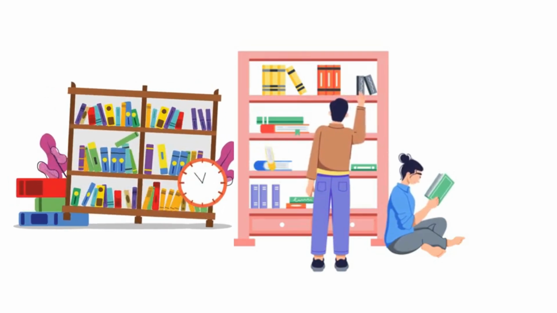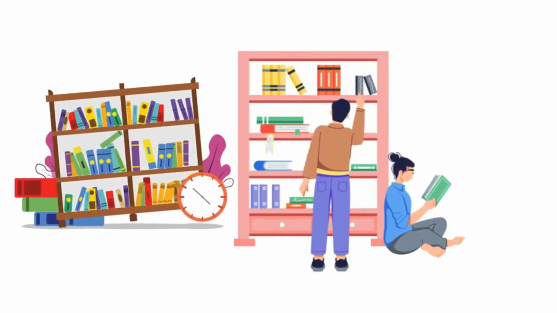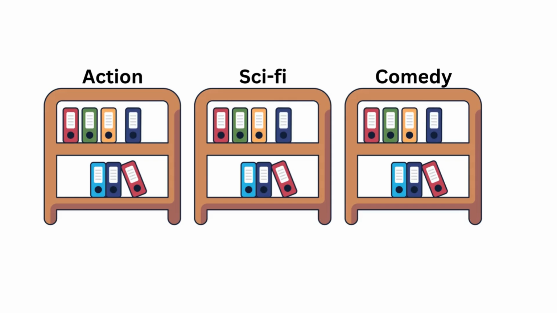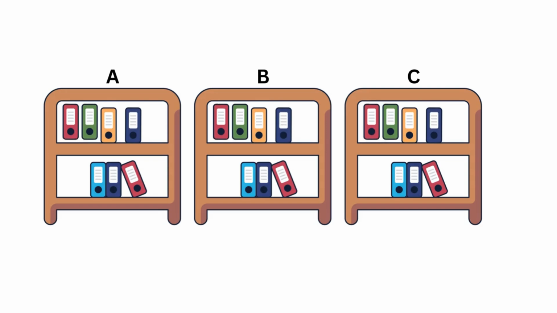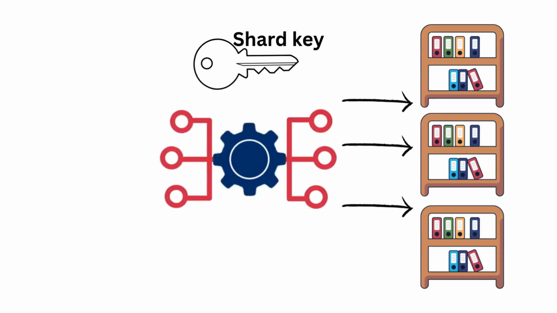Sharding is like organizing that library into different sections or rooms based on a specific criteria. It's all about dividing your data across multiple tables or even separate databases. So instead of having one gigantic table for all users, we could have separate tables for users whose last names start with A, B, C, and so on. That's the idea. The criteria you choose for dividing your data is called the shard key, and a special algorithm determines how data is distributed across the different shards.